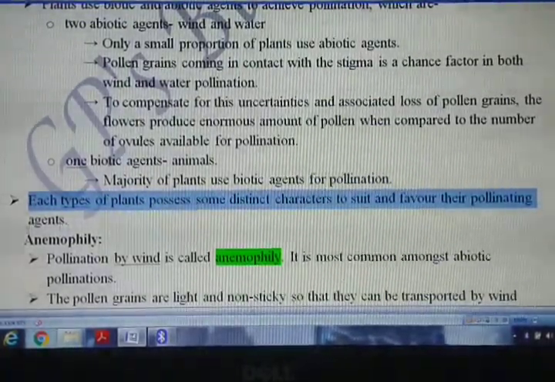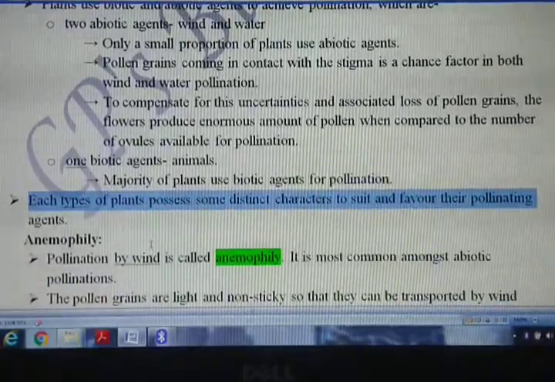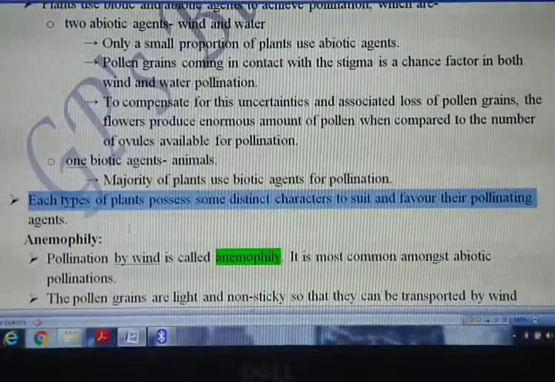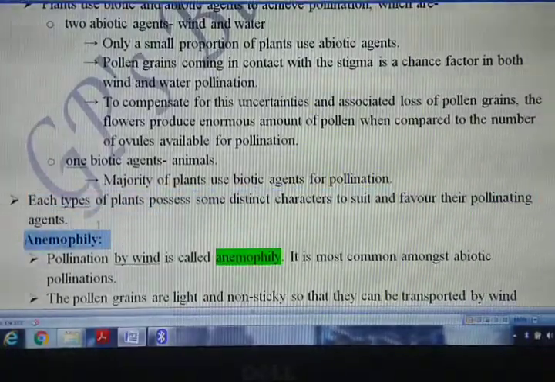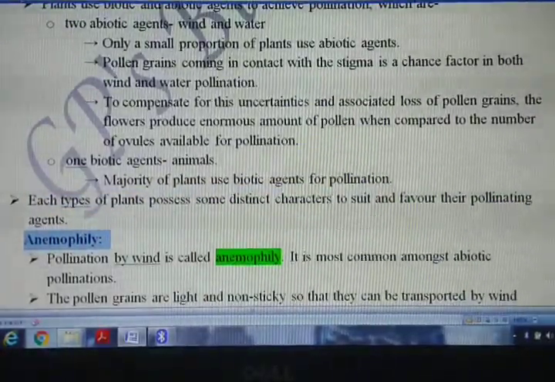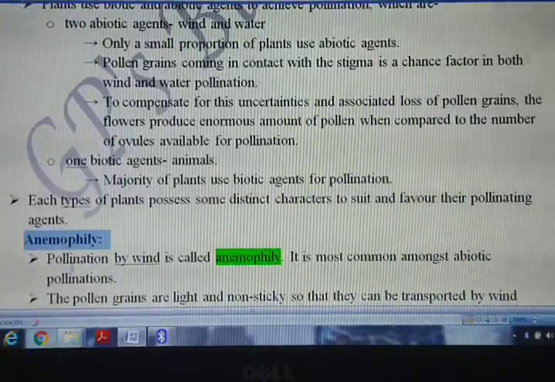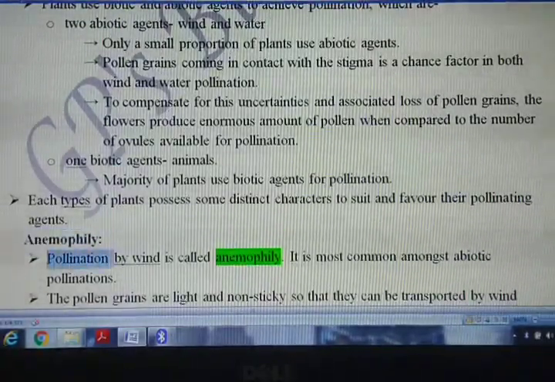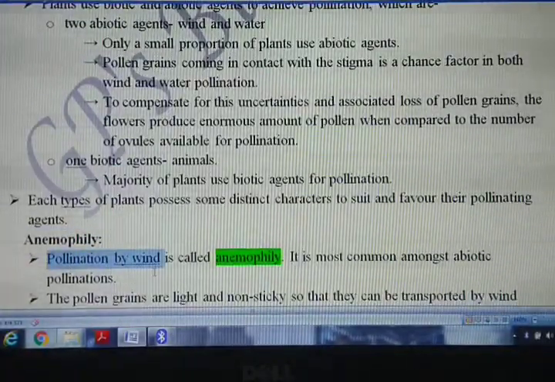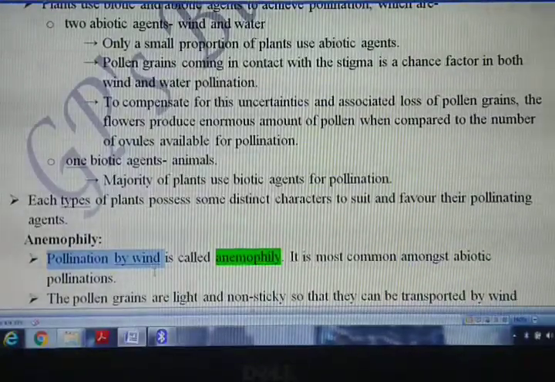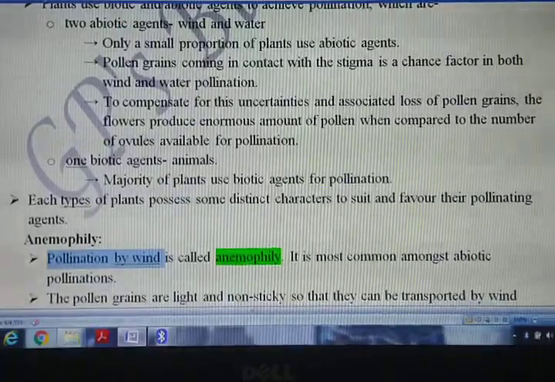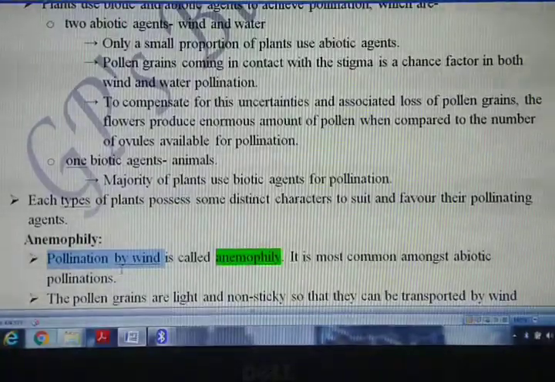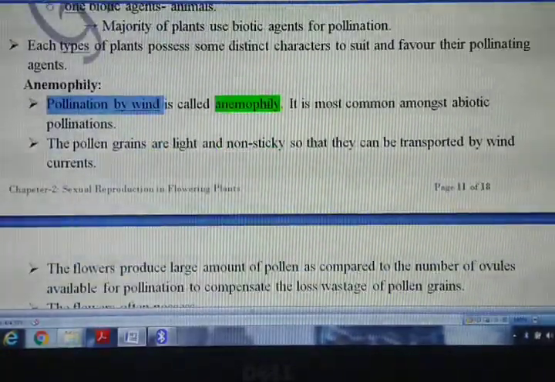Now based on that, let us see the types of agents here one by one. The first one is anemophily. What is anemophily? This is pollination by wind. Pollination by wind is called anemophily, and this is the most common amongst the abiotic pollinations. Most common.